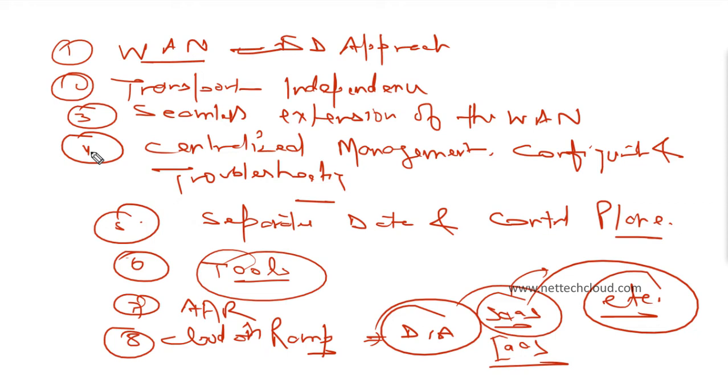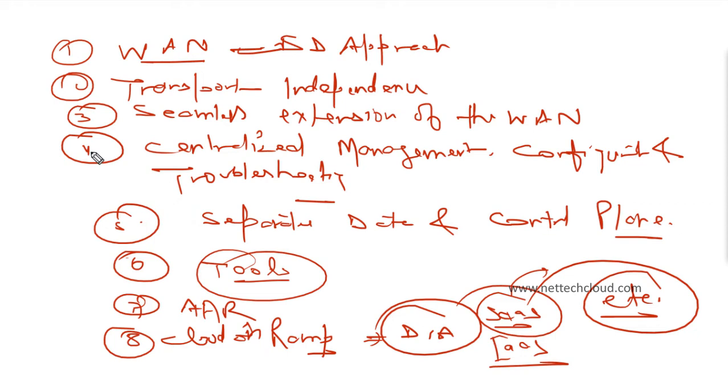Let's have a very quick review of what we have discussed so far. SD-WAN is one of the implementations of SDN, software defined networking, and SD-WAN is a software defined approach to managing the WAN. SD-WAN separates the data and control planes, with centralized management and configuration from a single centralized management server, known here as vManage or NMS.